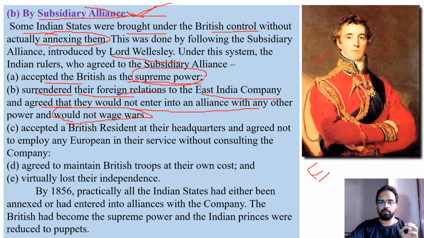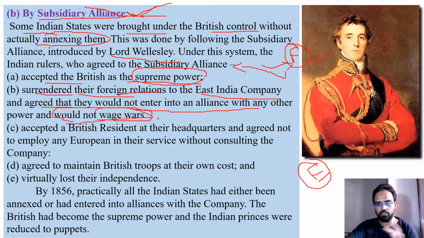So the British said that, according to this alliance, the rulers who entered into subsidiary alliance with the British should not have any alliance with any other foreign power, whether it is the French or somebody else. And they should not wage wars. Without intimation to the British, they should not have any kind of relations with either local Indian rulers or foreign powers like the French.